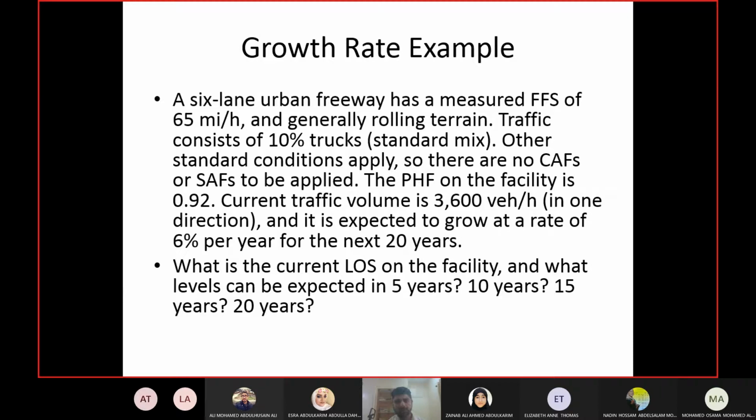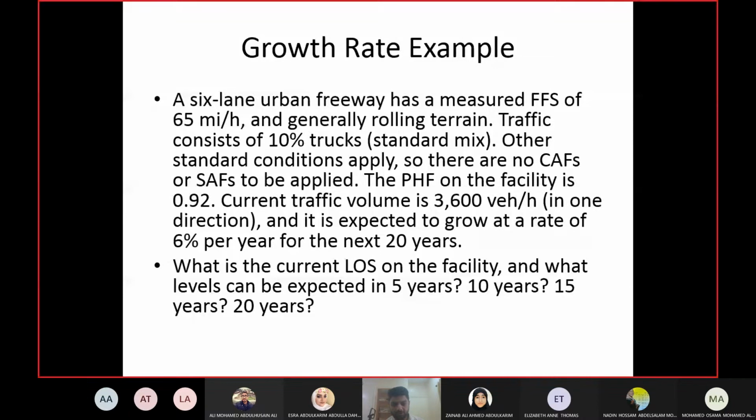Peak hour factor is given, current volume is given in one direction. Current volume is 3600 vehicles per hour in one direction. We have been using volume in one direction, right? Level of service, capacity, everything is calculated for one direction. This volume is expected to grow at 6% per year for the next 20 years. Now keep in mind, this is 6% per year for the next 20 years, not 6% for the next 20 years.